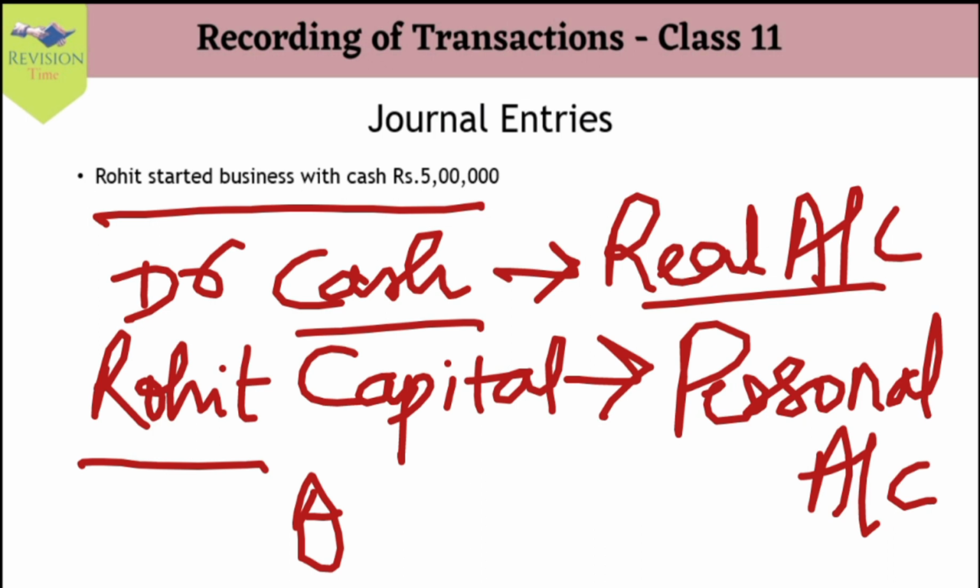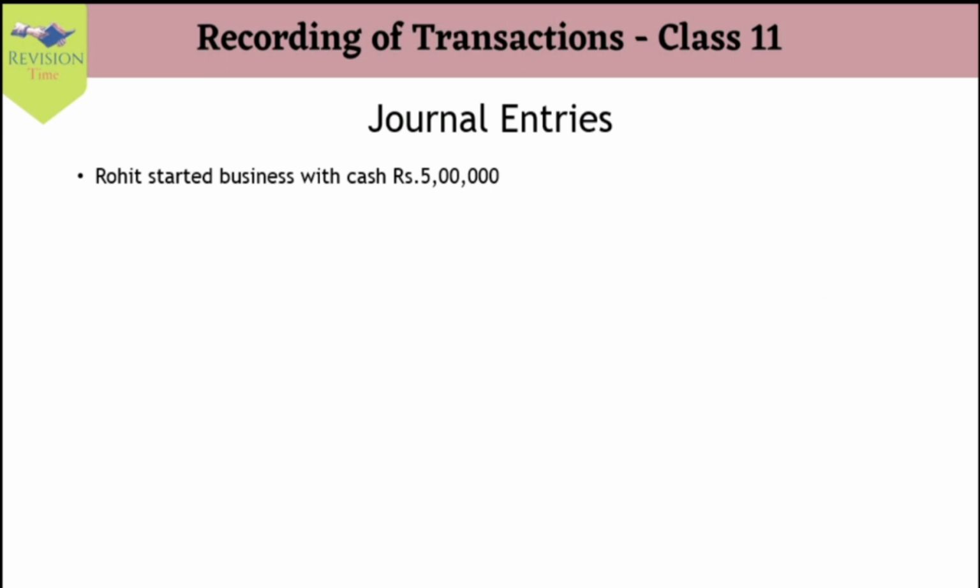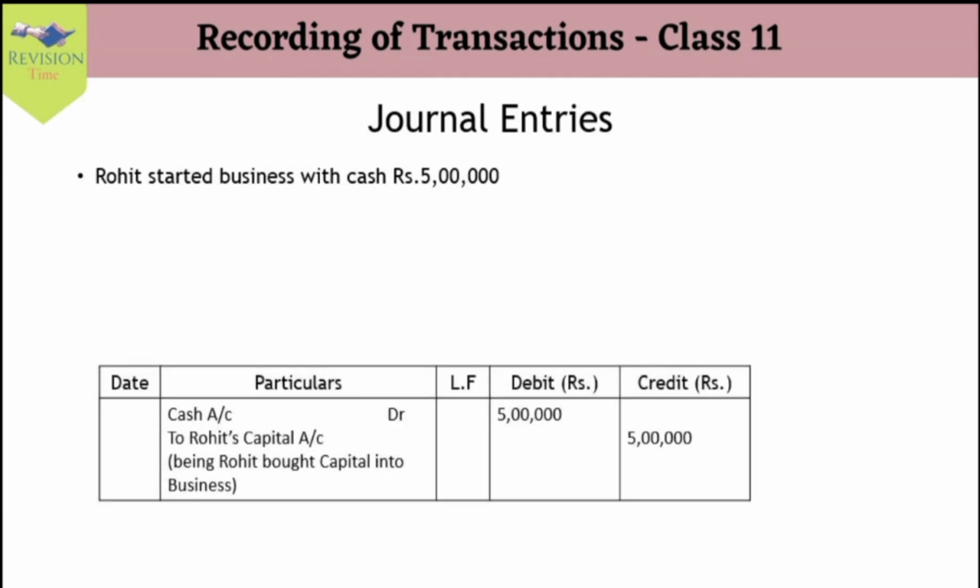Now, when we think of capital, it is a personal account, and our rule of personal account is debit the receiver, credit the giver. Correct? Since Rohit is giving money to the business, it's his capital, so Rohit's account will be credited. This is our journal entry. This is how it is recorded. Cash account is debited, Rohit capital account is credited, and for credit we record it as To, and for debit we record it as DR, that is debit record.